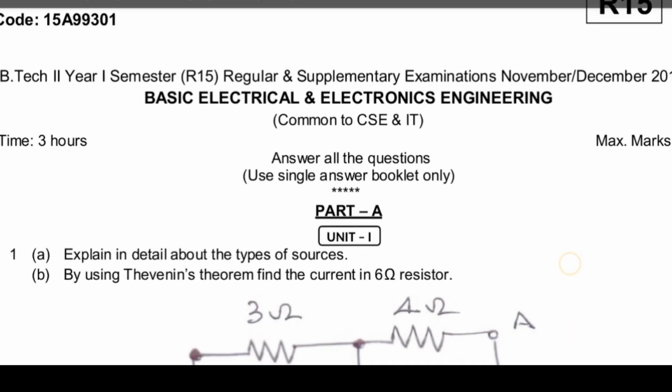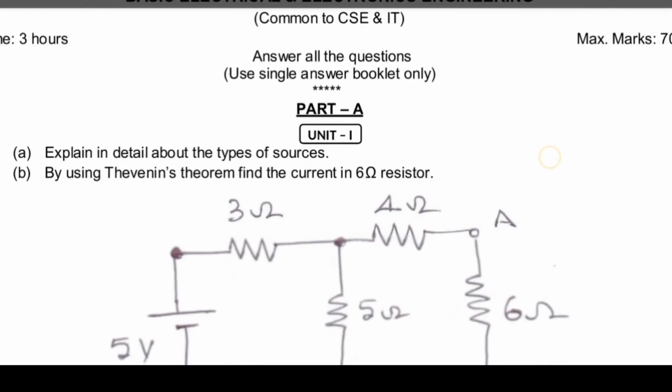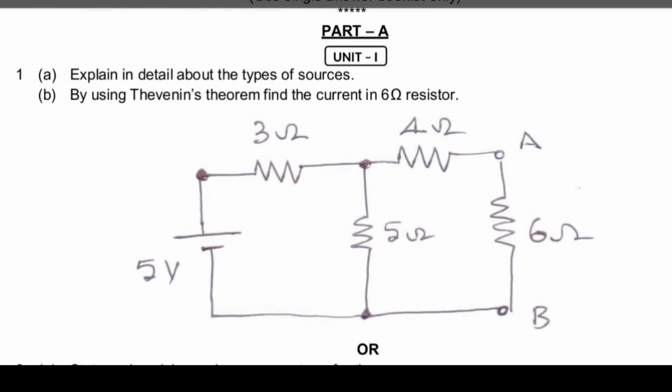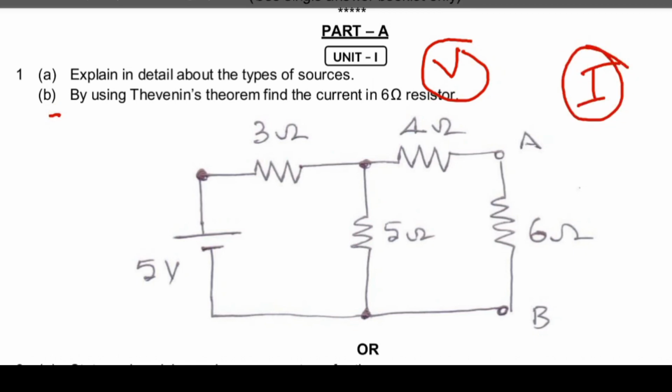This is the old question paper, November-December 2019, based on R19 and R15 regulation, but the syllabus is the same. If you see this question paper, part A is electrical. What are the types of sources? Explain in detail about types of sources: voltage source and current source. Two sources we can see, voltage source and current source. Also independent sources and other different types of sources are there.